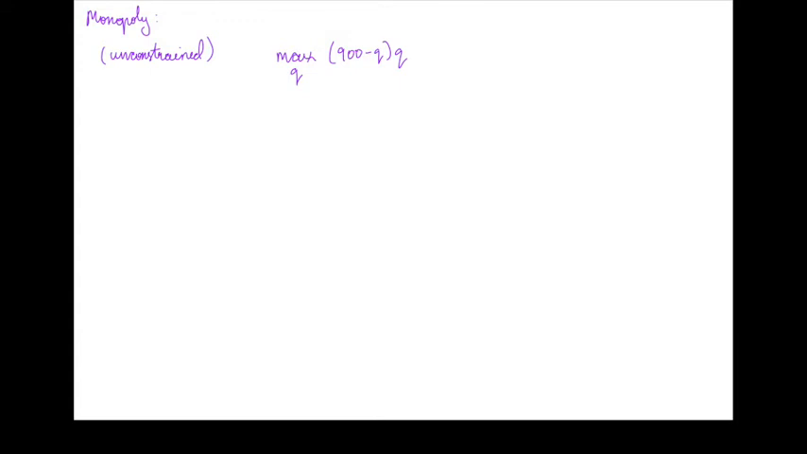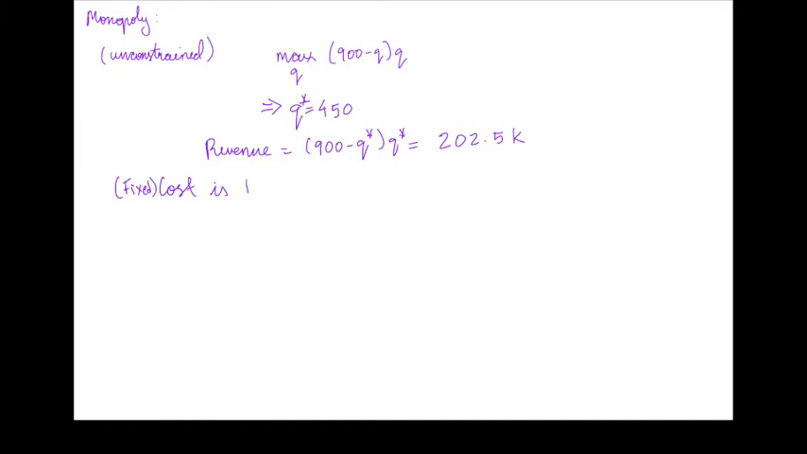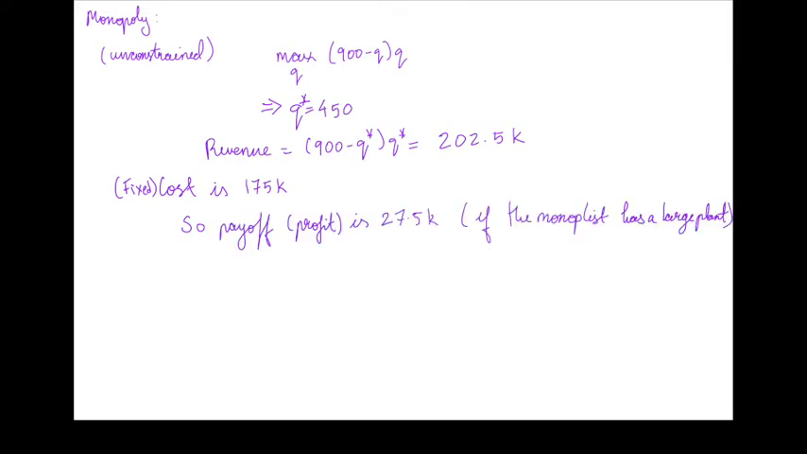The first order condition here is going to be 900 minus 2Q equals 0. So Q star, the optimal Q, is 450. The optimal revenue is 900 minus Q star times Q star. That's 450 times 450, and that's 202,500. Now, to produce this quantity, they would have to have chosen the large plant. So the cost, and that would be a fixed cost, for building a large plant is 175,000. So the profit, or the payoff, is then 27,500. So if a monopolist has a large plant, their payoff at the end is going to be 27,500.